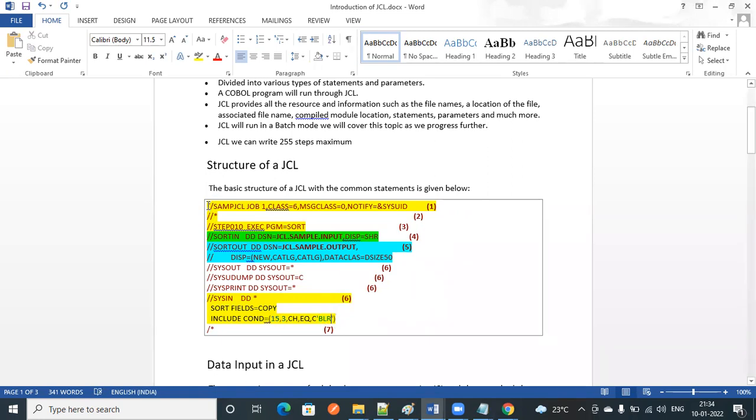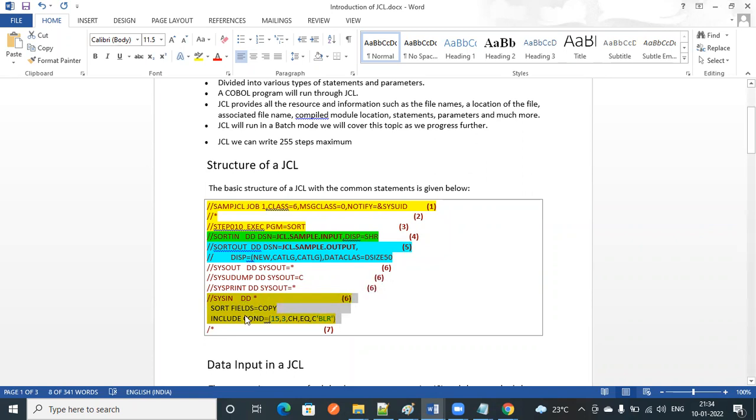Whenever you submit this job, whenever you run this JCL, it will execute with the program as SORT. First it will take this input, and based on this input, it will do sorting. So only this step you need to change based on your requirement.